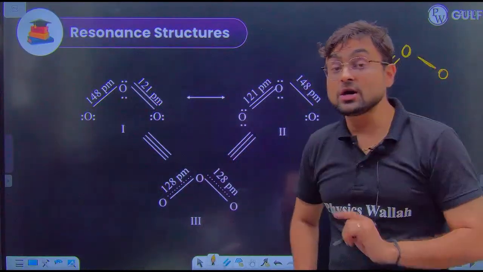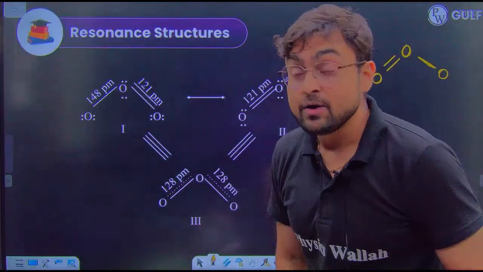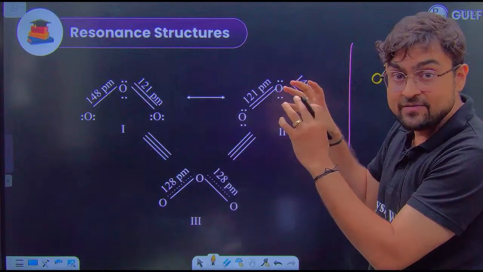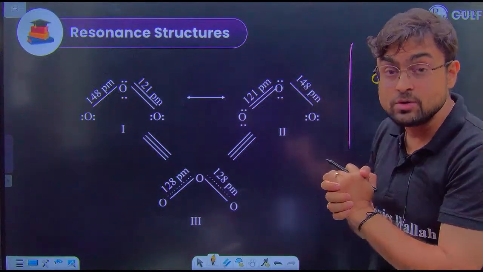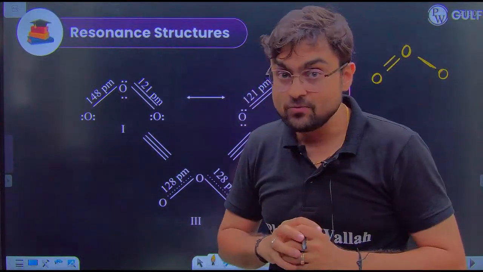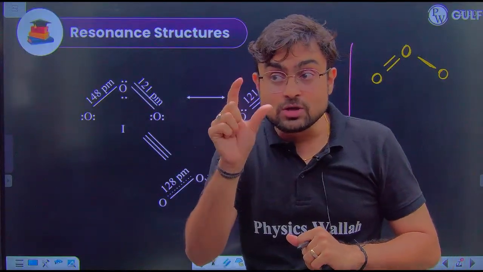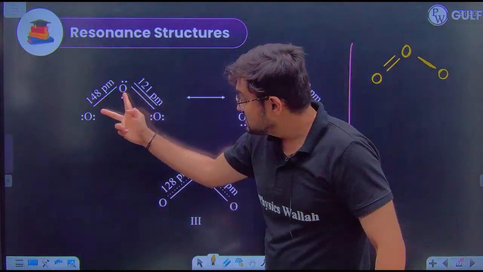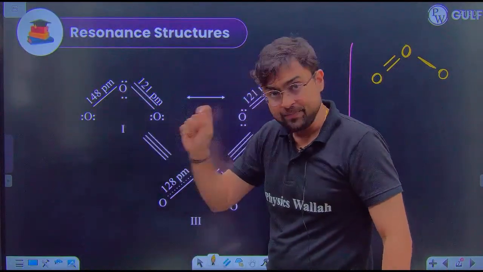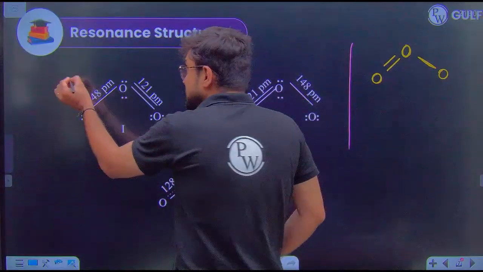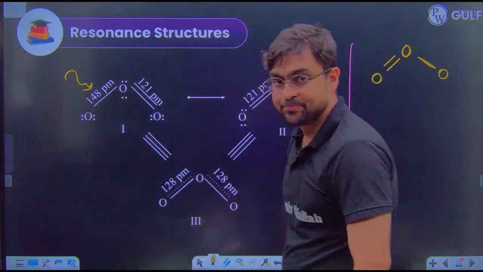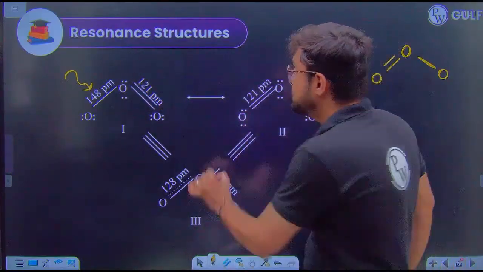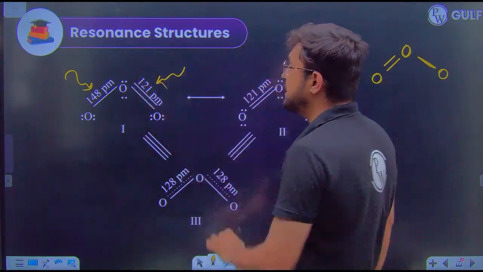Now as per the concept of bond length, when we took the X-ray image of ozone, we were shocked. Why? Because according to the X-ray image of ozone, when the oxygen has a single bond, it must have a bond length of 148 picometer. And when the oxygen carries a double bond, its bond length must be 121 picometer.